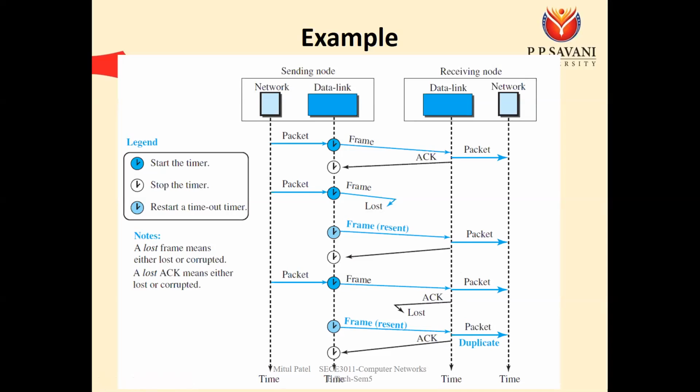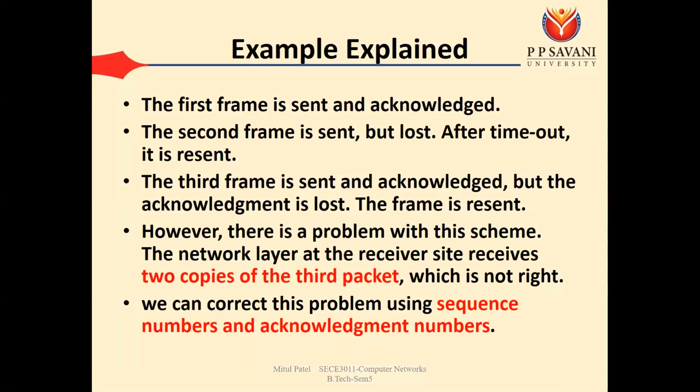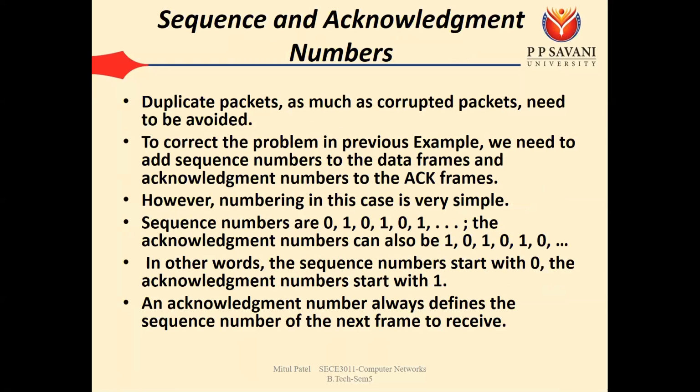So to reduce that duplicate problem, we require some modification to the stop and wait protocol. That modification is that we need to assign sequence and acknowledgement numbers. With the frame that is sent, we add the sequence number, and for the acknowledgement that is received, we add the acknowledgement number. The sequence number starts from 0 1 0 1 0 1 and the acknowledgement number starts from 1 0 1 0 1 0, like that.